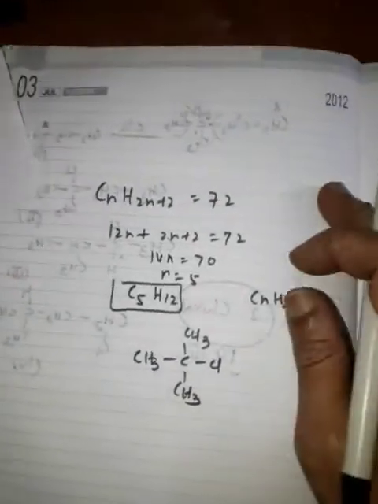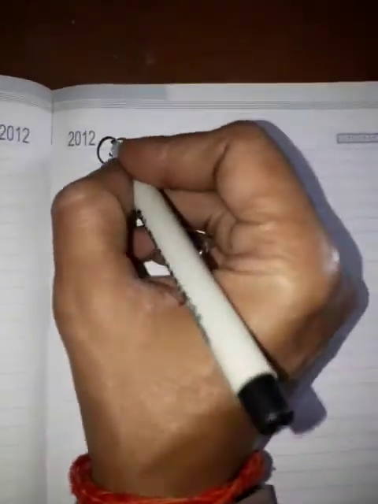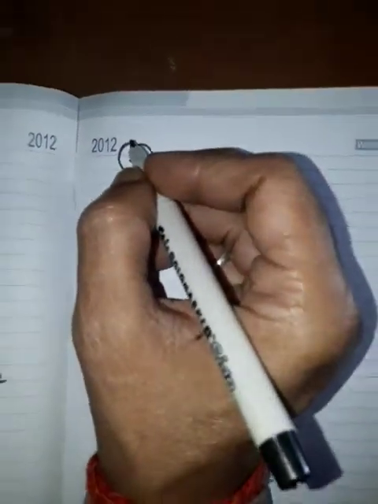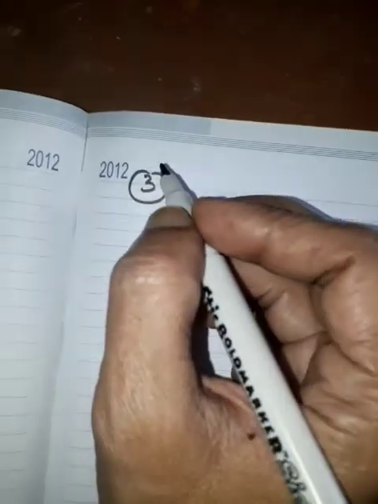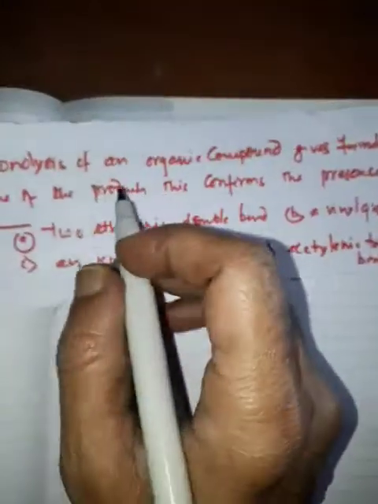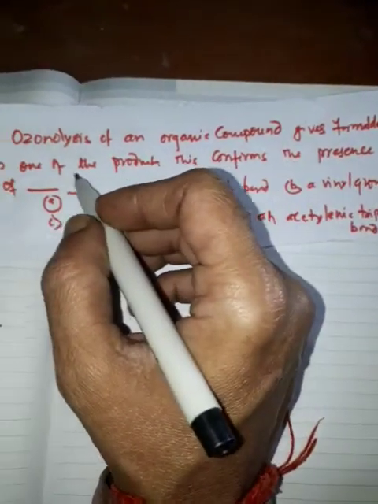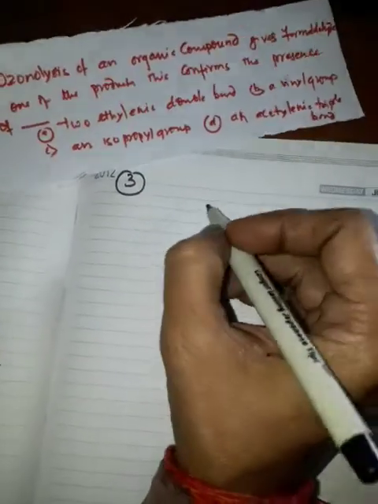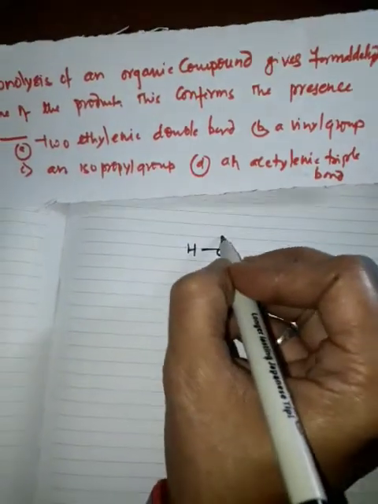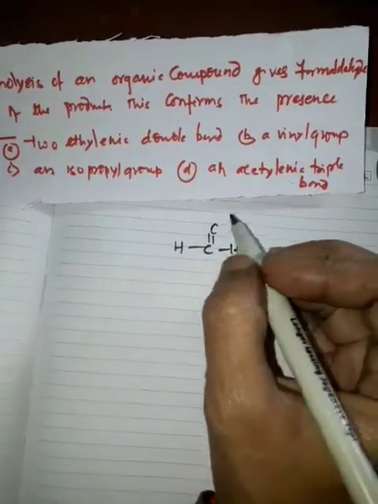Now proceeding towards the third question. Ozonolysis of an organic compound gives formaldehyde, HCHO, as one of the products.